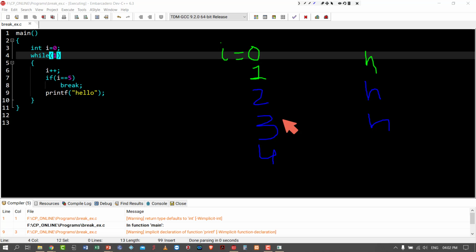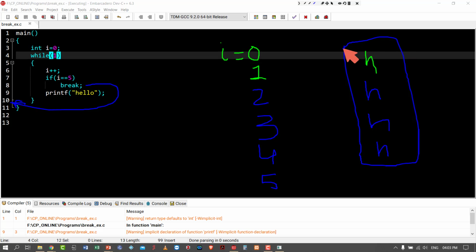Again i++, i becomes 5. 5 equal to 5 is true. So break will execute, and the loop will not execute anymore. It will come out of the loop. So how many times is hello printed? Hello is going to print only 4 times.